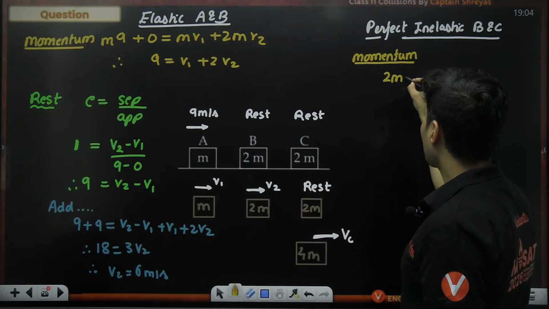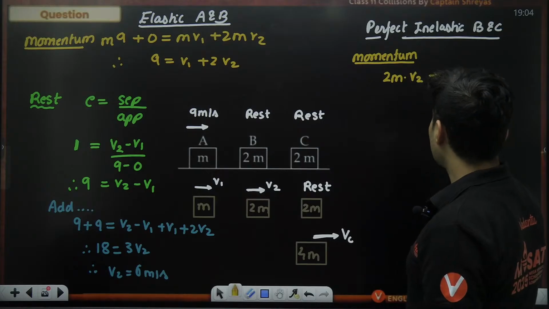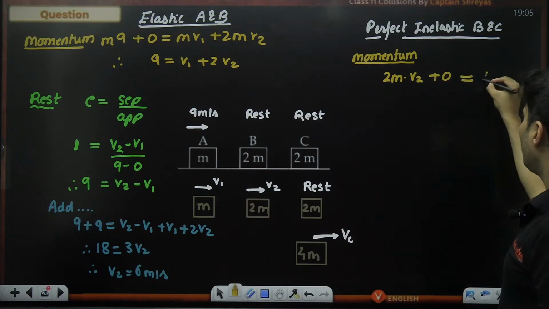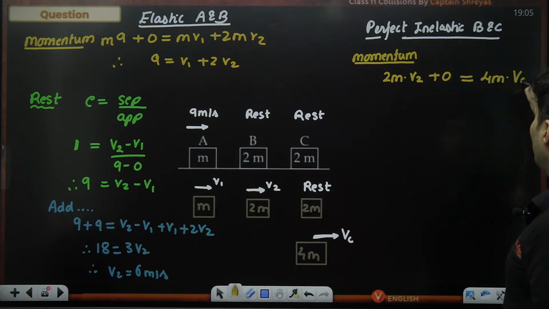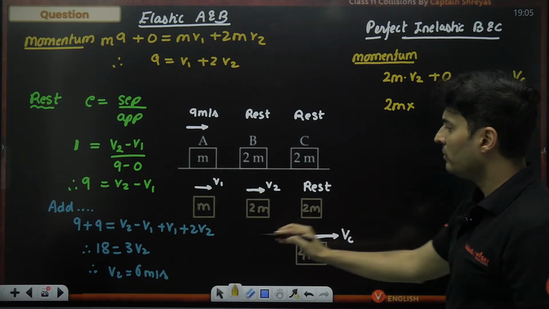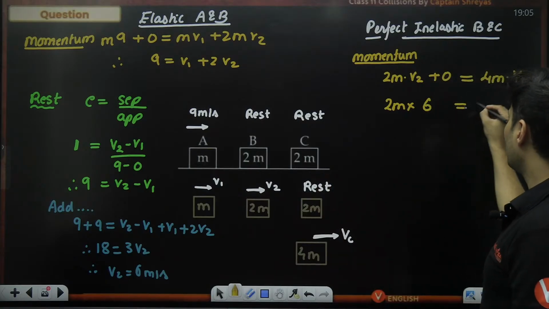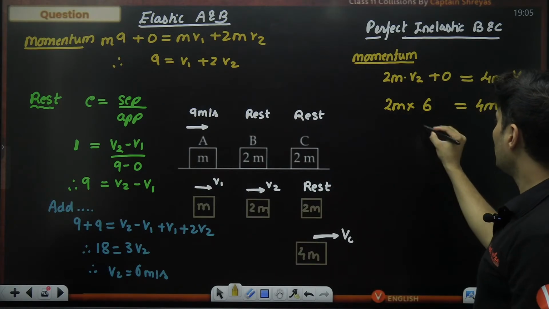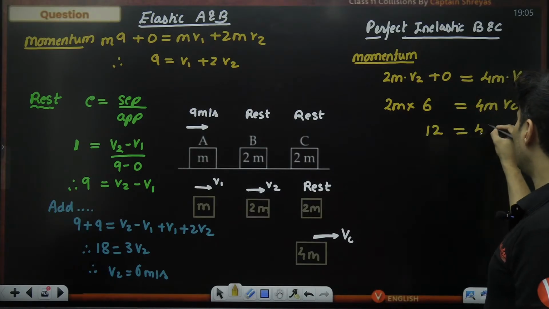So 2m into v2 plus 0, because this 2m was at rest, will be equal to the combined mass 4m into the common velocity. Now I know v2 is 6, so 2 sixes are 12 is equal to 4 Vc, as m cancels.